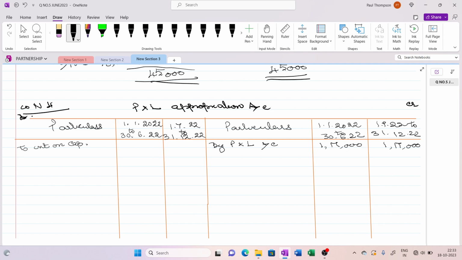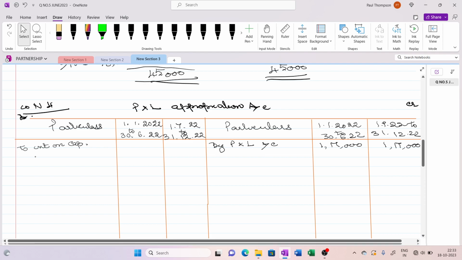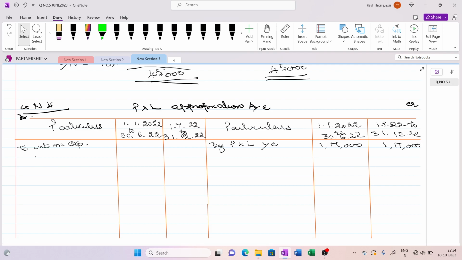So we are going to calculate 12% per annum. A minute, I'll just pick my calculator. Now their capital was in the beginning, for A the capital is 2,25,000. You can calculate for 6 months, means half of the year.